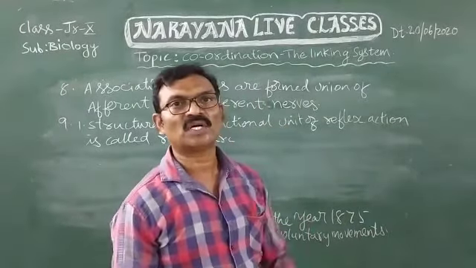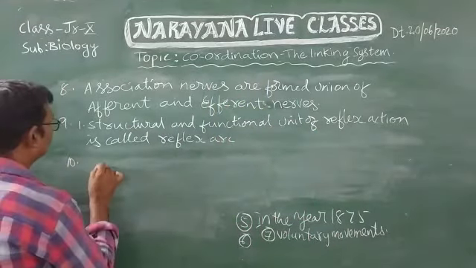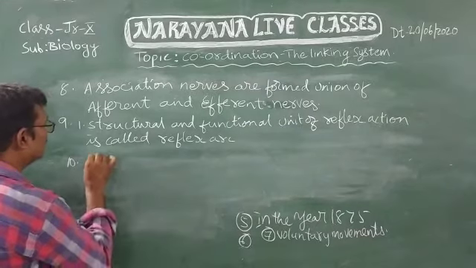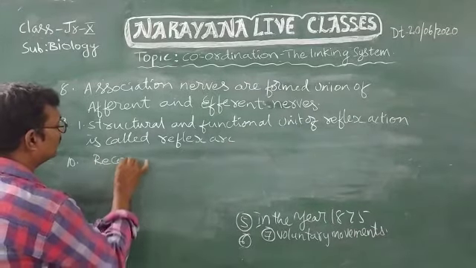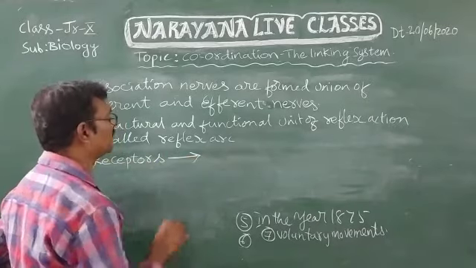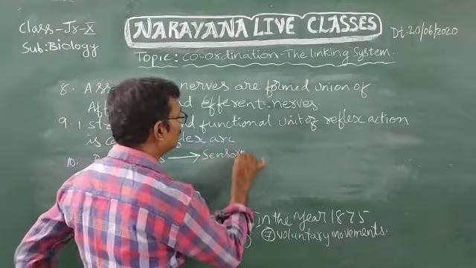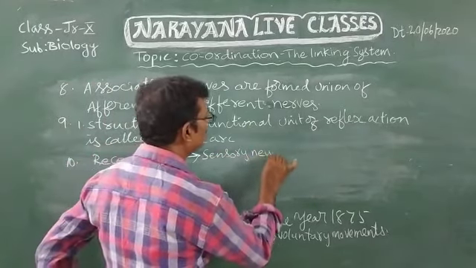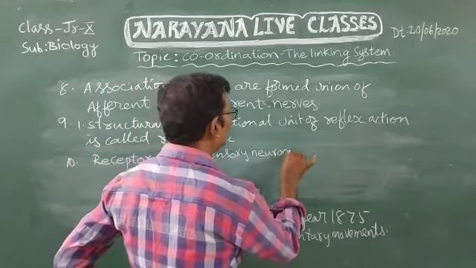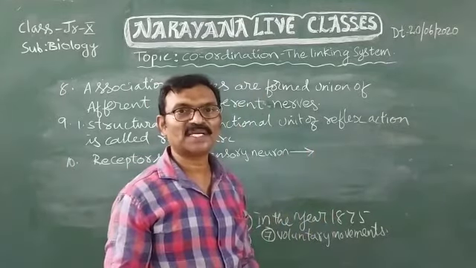Now draw a flowchart of parts involved in reflex arc. First, receptors receive the information and give it to the sensory neuron. The sensory neuron carries that message to the spinal cord.